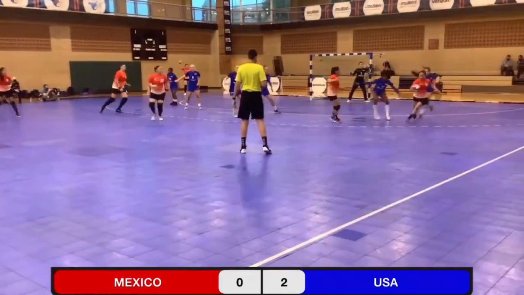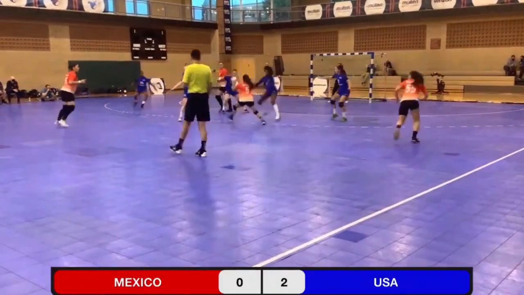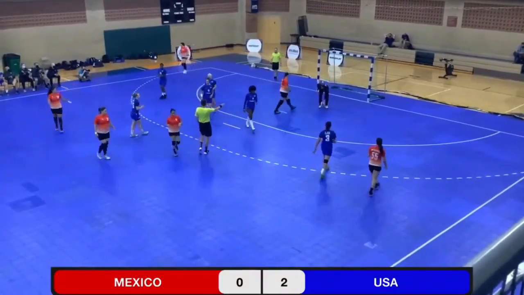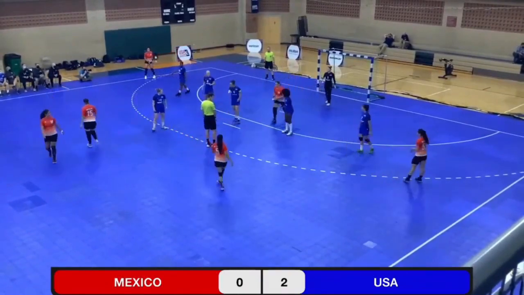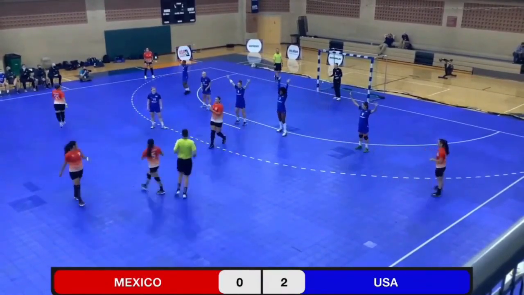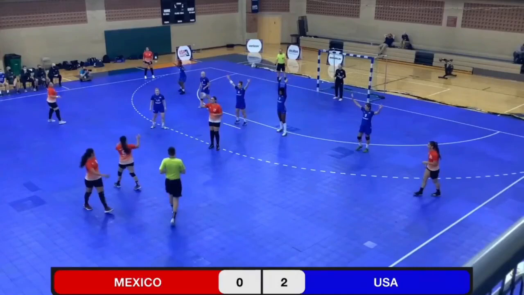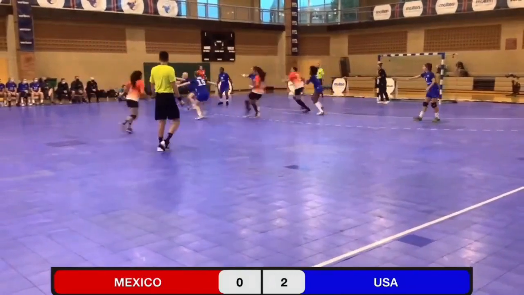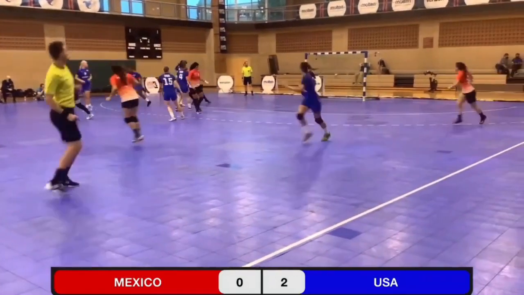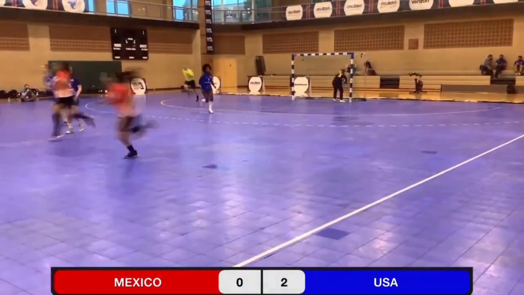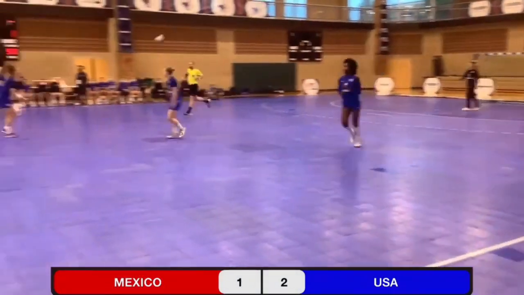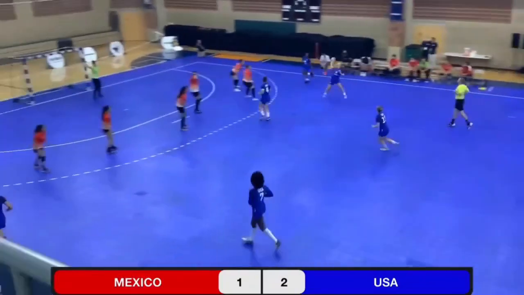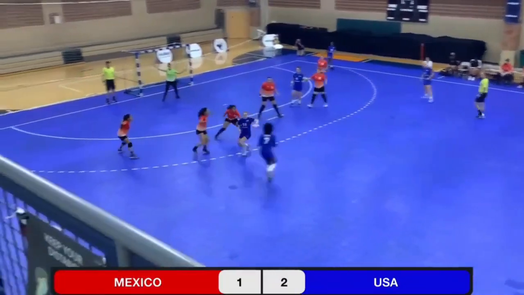Down to the wing. USA defense is there. Pass into the circle. It goes astray, but there was a foul. Mexico will take the ball out at 9 meters. Into the circle runner. She shoots, scores. That's Jacqueline Lopez with the score for Mexico. Score is now 2-1.